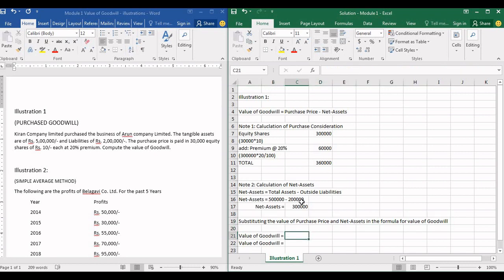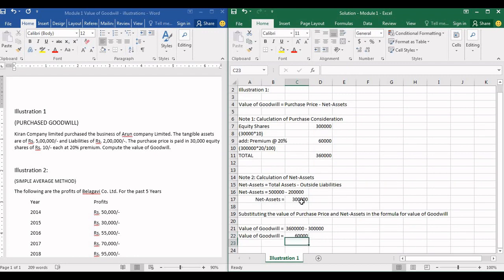Now substitute the values of purchase price and net assets in the formula for value of goodwill. Purchase price is 3,60,000 and the net assets value is 3 lakhs. The value of goodwill is 60,000 rupees.